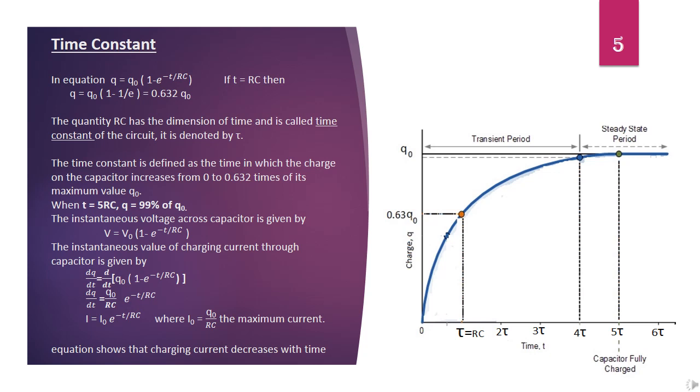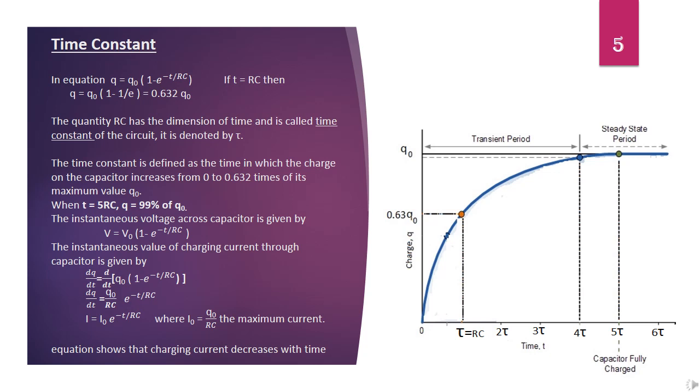In graph, from t equals 0 to 4 tau, the charge changes with time. This period is called transition period. After 4 tau, charge becomes almost constant. This represents steady state. The charging current is given by differentiating the equation Q equals Q naught into 1 minus